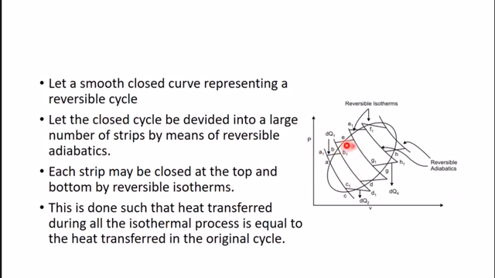This division is done in such a way that the heat transfer during all the isothermal processes is equal to the heat transfer in the original cycle.